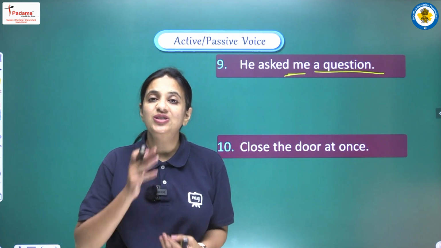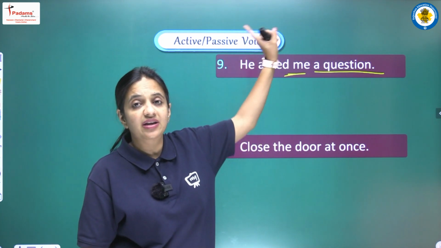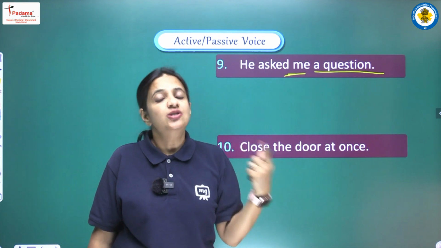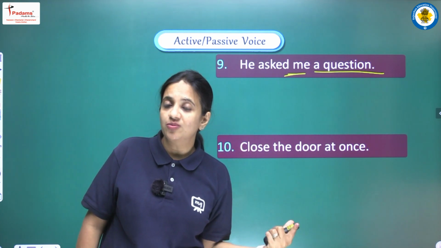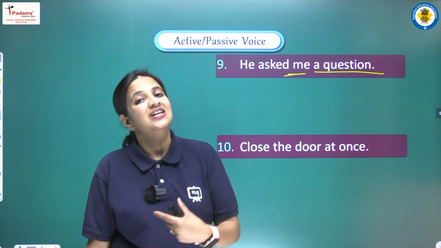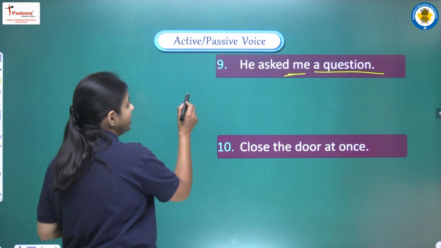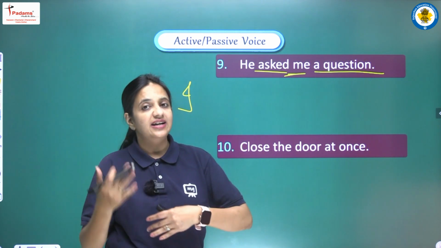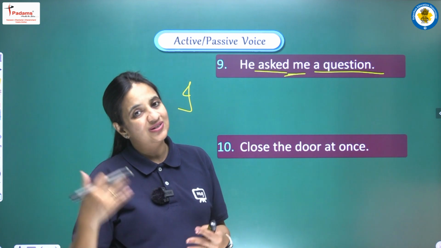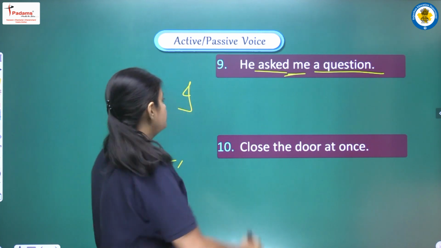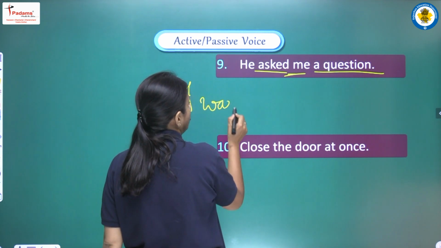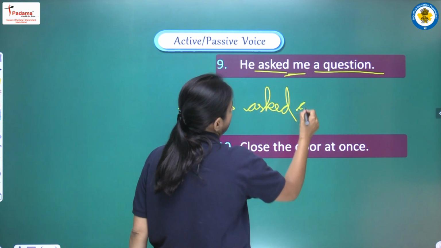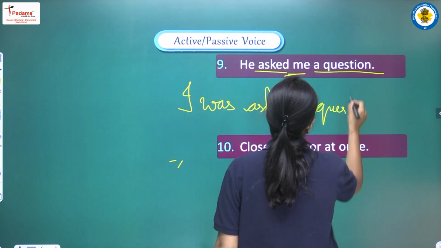So me, it is our pronoun. So again we have to change the case, because here we are having a pronoun as an object, but now we are changing the place. So we have to convert the case from objective case to subjective case. So subjective case of me, it will be I. Now focus on the tense. We are having asked, that is past simple tense. So now we have to use was and were. So we are writing was. I was. Third form will be asked. I was asked a question.